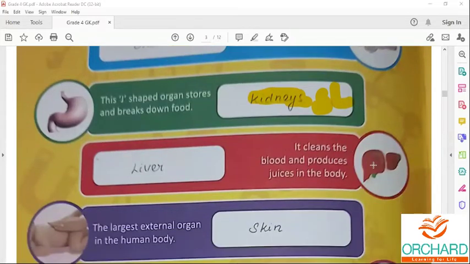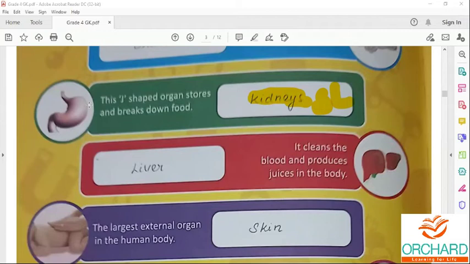This one is liver. Third one is liver. It cleans the blood and produces the juices in the body. Liver is a large, meaty organ that sits on the right side of the belly.